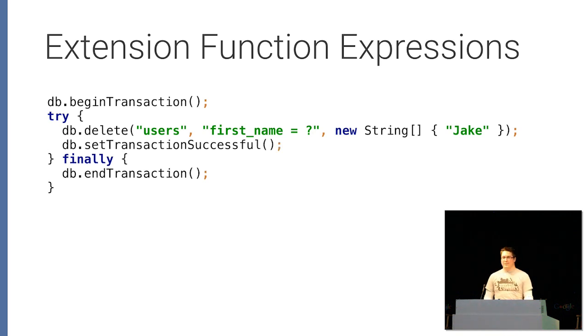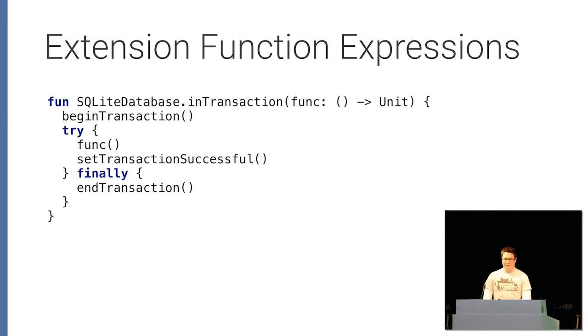So for example, this code actually has a bug in it. We're not calling set transaction successful before the end of our try block. Every time you interact with a database, if you need to use transactions, you have to remember to do this whole dance. Begin the transaction, try block, execute everything that you want to do. The very last thing has to be setting it successful. You can't put successful anywhere higher up in the try block. You need the finally block, and you need to end the transaction. This is a lot of ceremony just to do something simple.